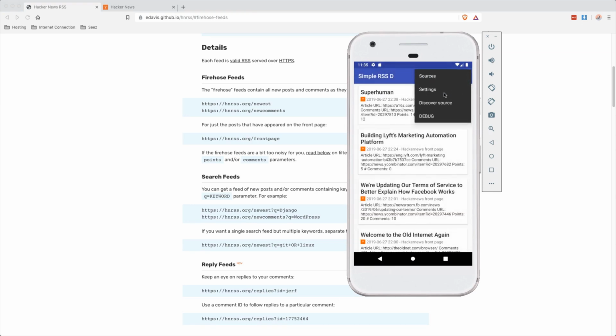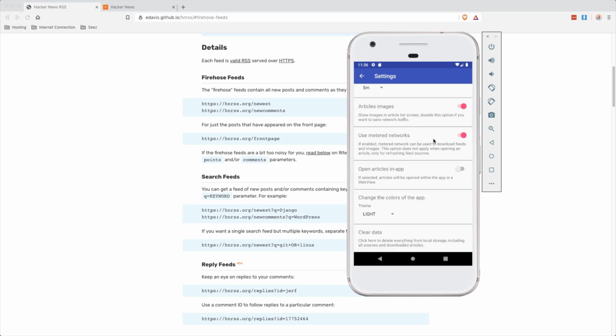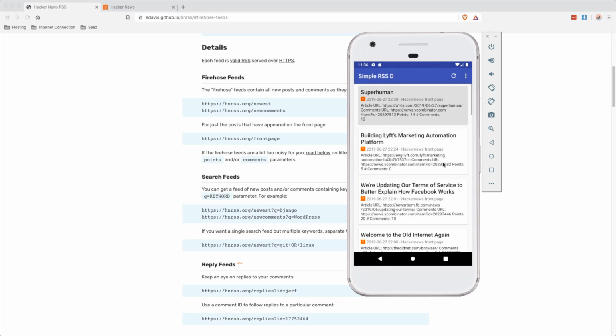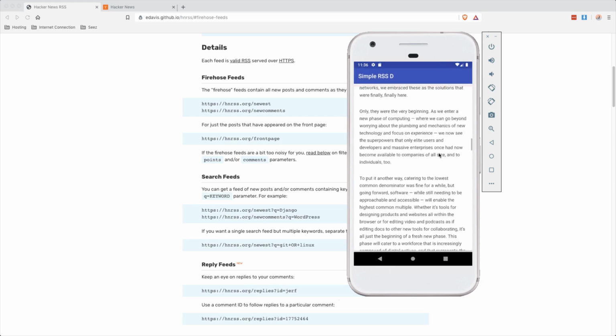You can also have the browser be an in-app browser. That's something really cool. What if we play with this one? 1 minute? Oh, it doesn't have seconds, so we can crash it. Use meter, open articles in-app, yes. Go back, press on this. Oh, very fancy.